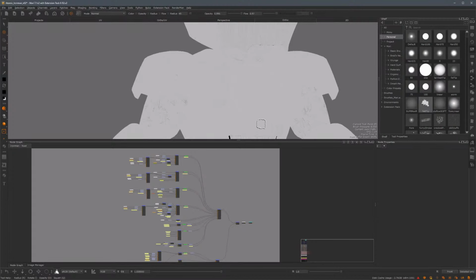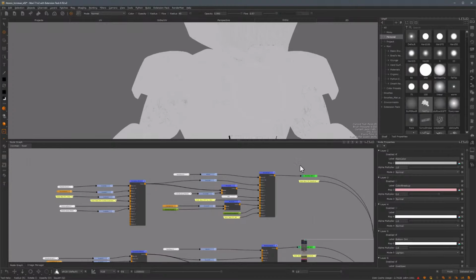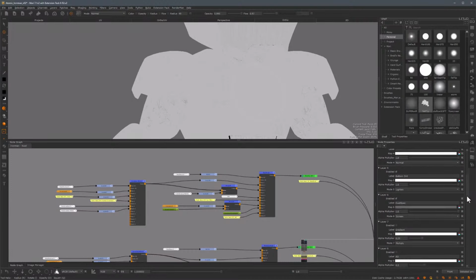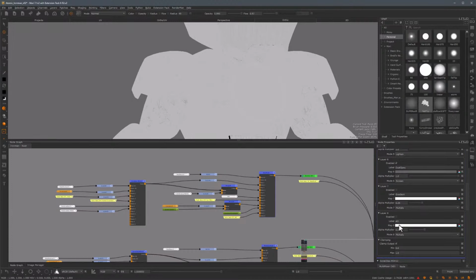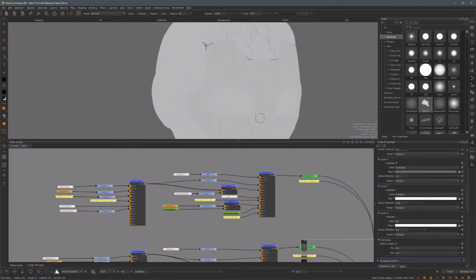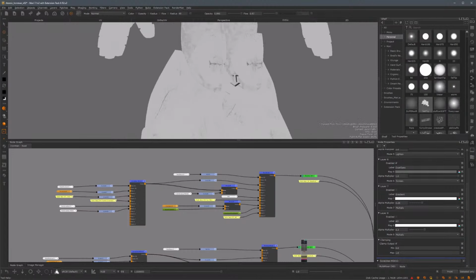For the bump, I took a slightly different approach, since this one deals with values differently, 0.5 representing no bump, and what's above is going to represent raised surfaces, what's below is going to represent recessed surfaces. So although the texture graph looks the same, you can see that I disabled a couple of things. In this case, the color breakup is off because breakup in the color doesn't contribute to anything in terms of bump value. And also things like gradient and ambient occlusion are disabled for this map. But since the channel is just a duplicate, every other detail is exactly the same as in the diffuse channel.